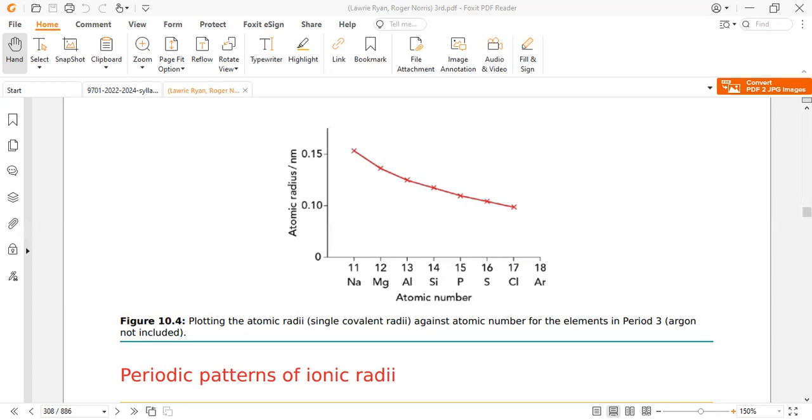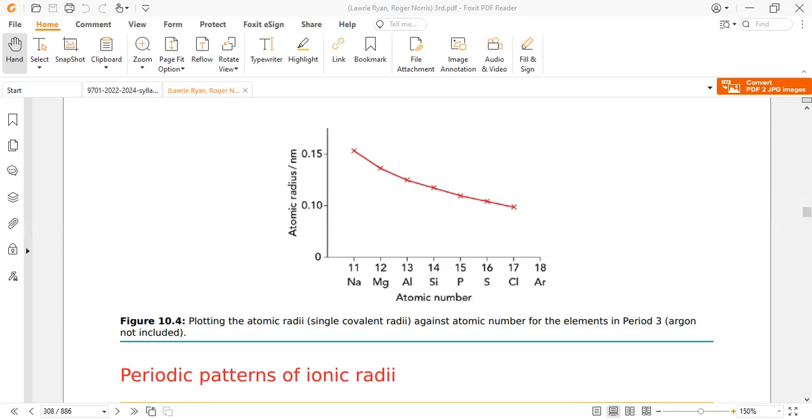As the proton number increases, nuclear charge density also increases. So the nucleus becomes more electrostatically powerful in attracting the outermost electron, and the size of the atom shrinks. This is a complete description of why the atomic radius decreases. As you move across the period, proton number increases.